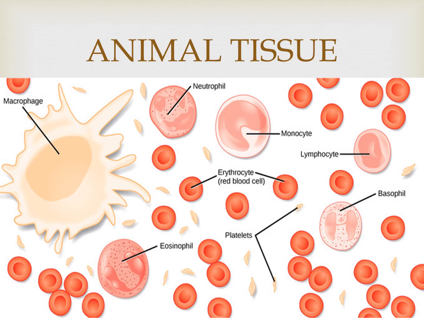Okay, 4 types of animal tissue. Today we will study only epithelial tissue.